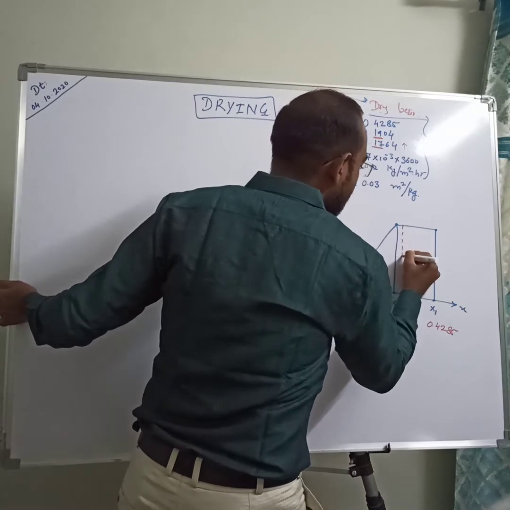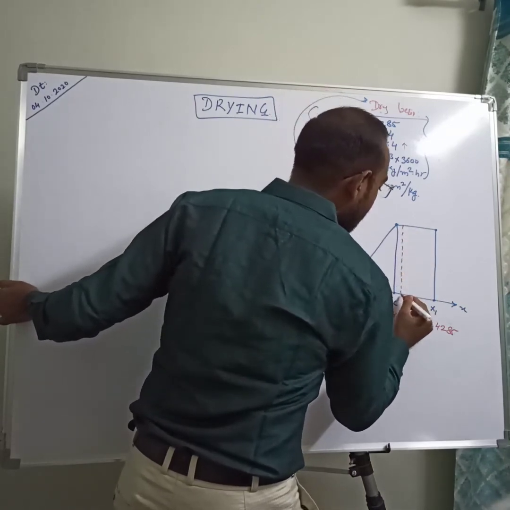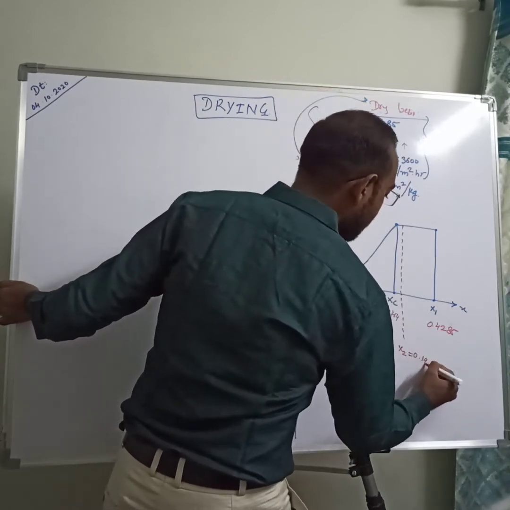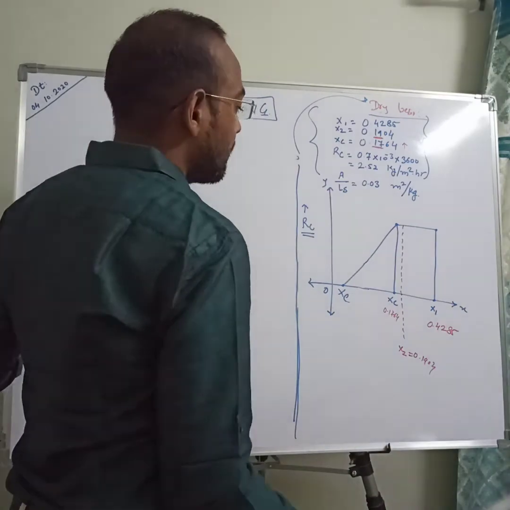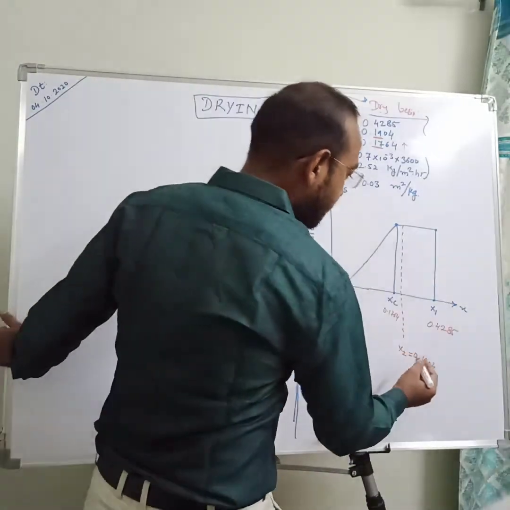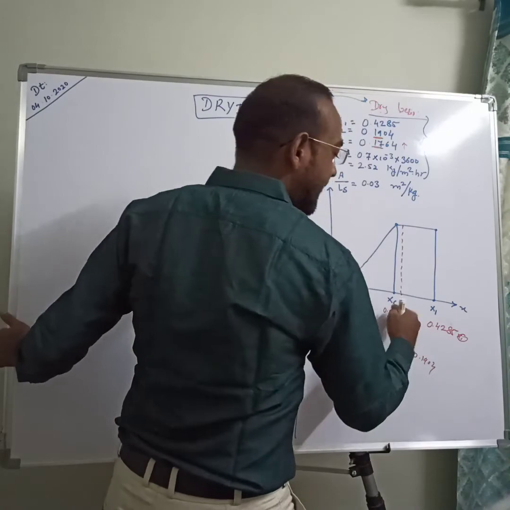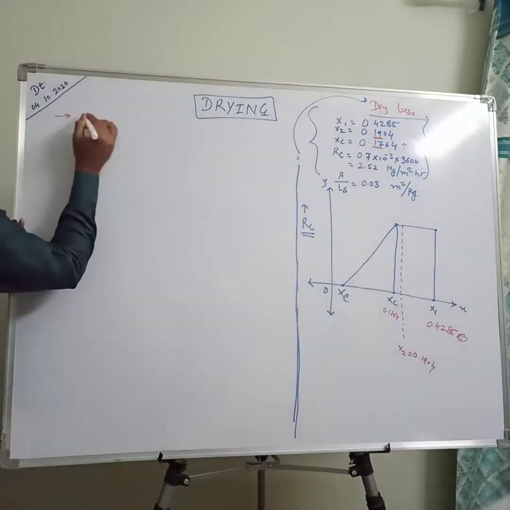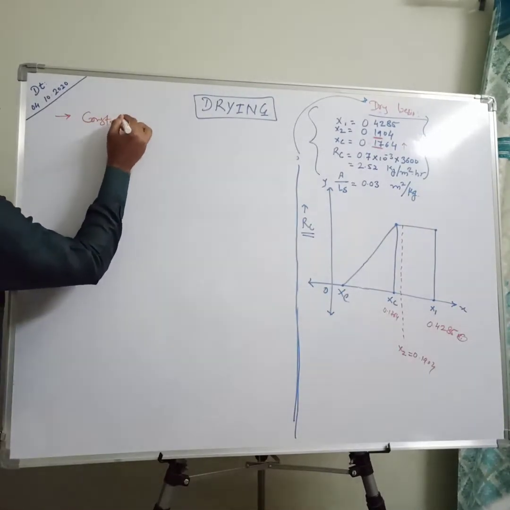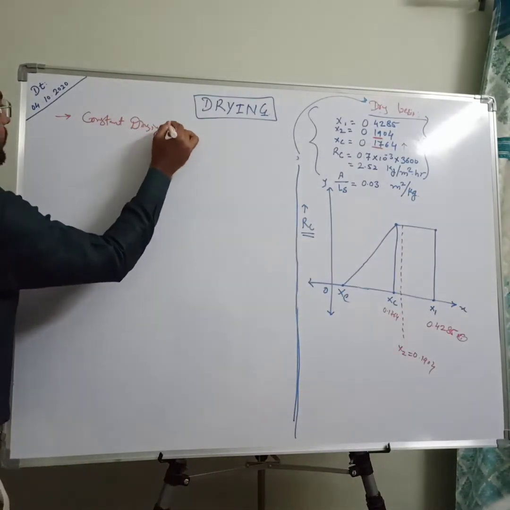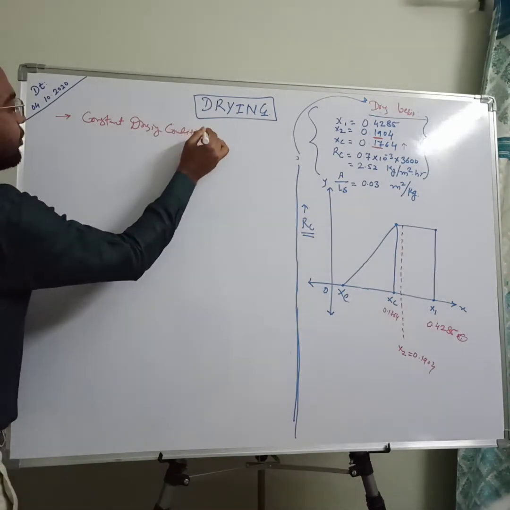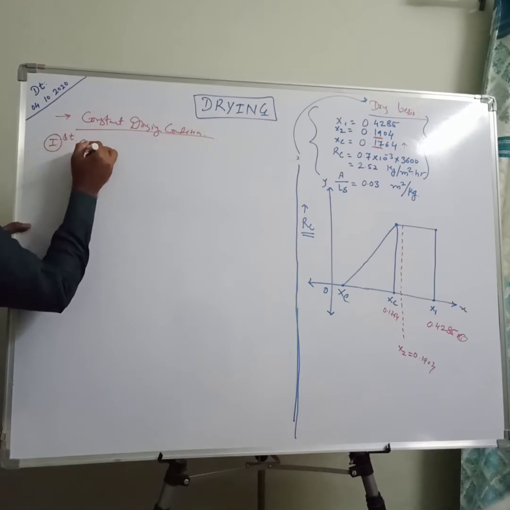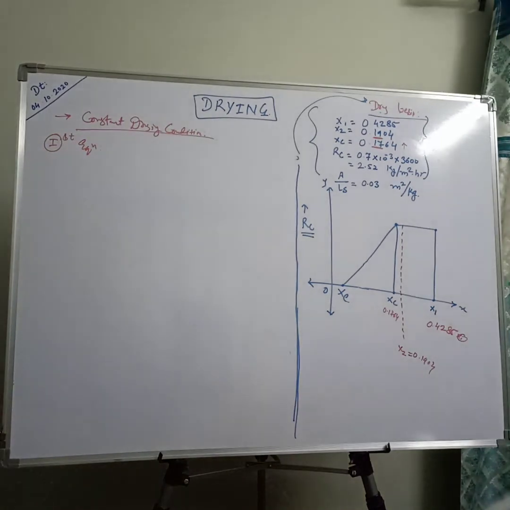So this is your x2, and your x2 is 0.1904. So both your initial and final moisture content, x1 and x2, are on the right side of your xc, that is the right side of your critical moisture content. So it falls under the constant drying condition. Which type of equation is useful here? The first equation, a simple type, is useful here.